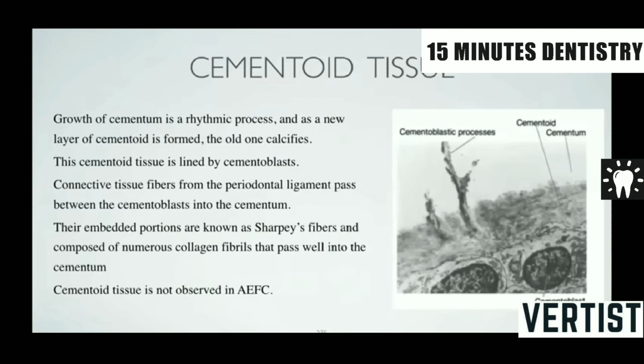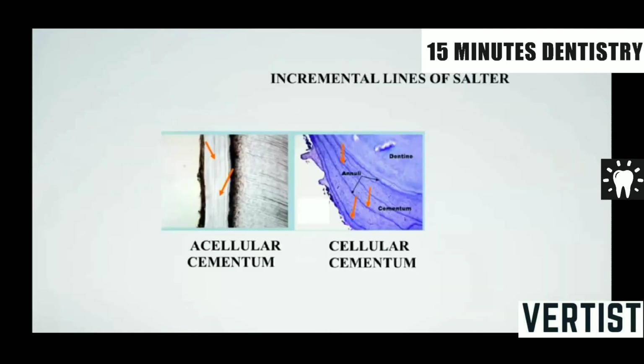Cementoid tissue: growth of the cementum is a rhythmic process, and as a new layer of cementum is formed, the old one calcifies. This cementoid tissue is lined by the cementoblasts, and the connective tissue fibers from the periodontal ligament pass between the cementoblasts into the cementum and get embedded. The embedded portions are known as Sharpey's fibers. You must have seen these slides under the microscope. The Sharpey's fibers are composed of numerous collagen fibrils that pass well into the cementum. The cementoid tissue is not seen in acellular extrinsic fiber cementum. There are also incremental lines of Salter.